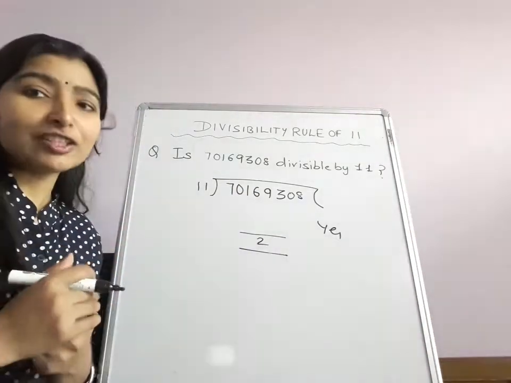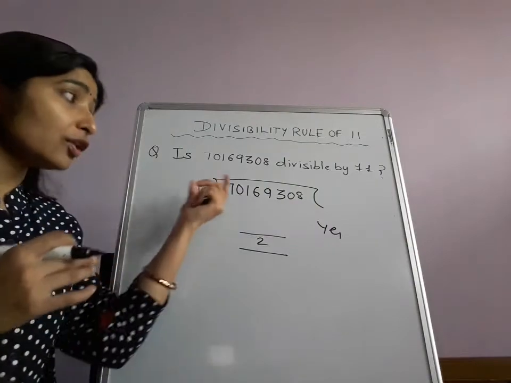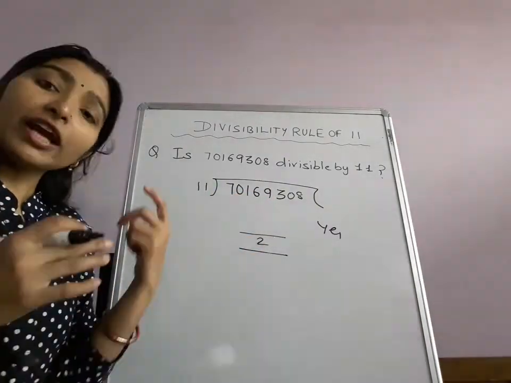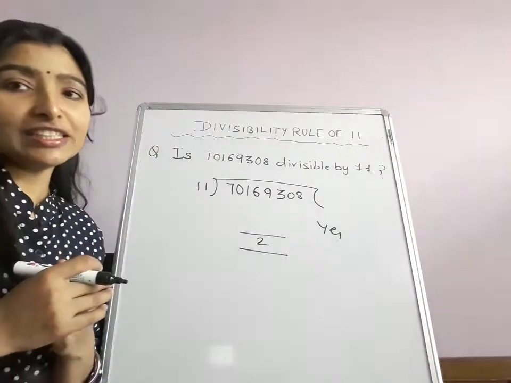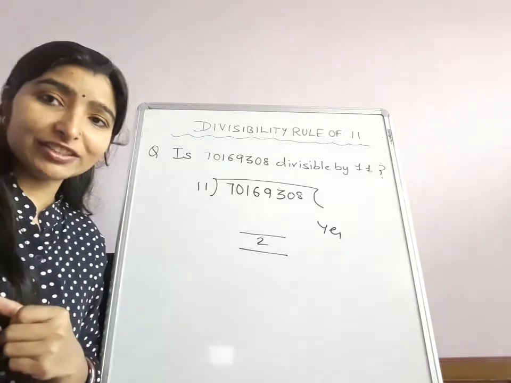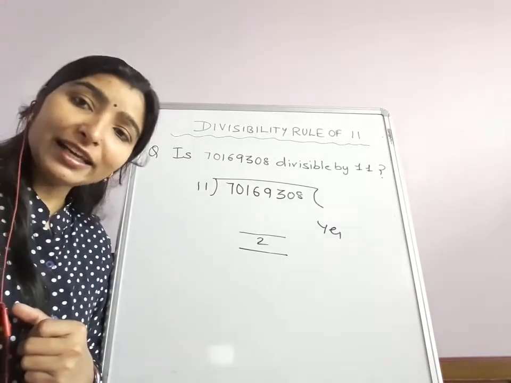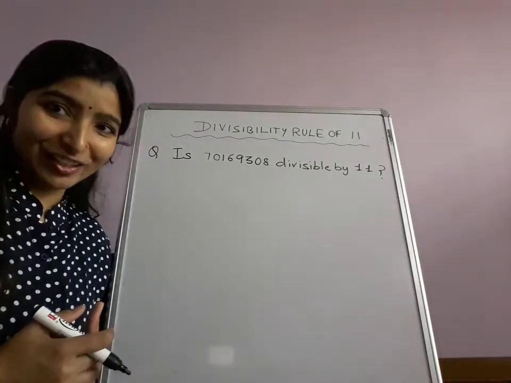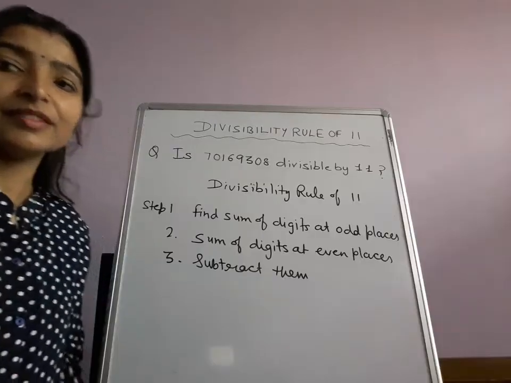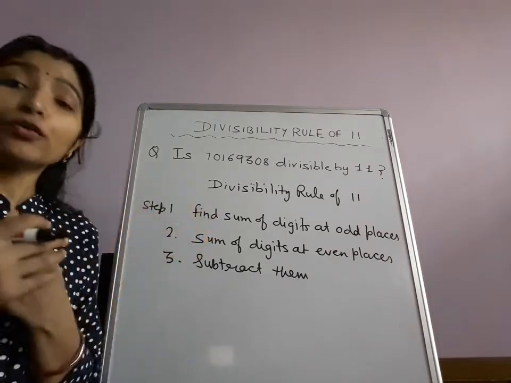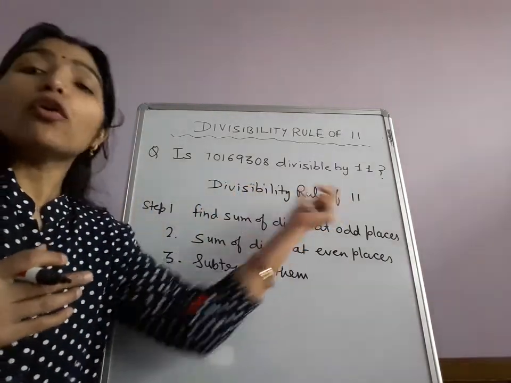But I have a small trick, so that we need not find the division. We follow that trick and we will say yes, it is divisible by 11, or no, it is not divisible by 11. So what is that trick? I will tell you. Now I will tell you that trick, that is the divisibility rule of 11.